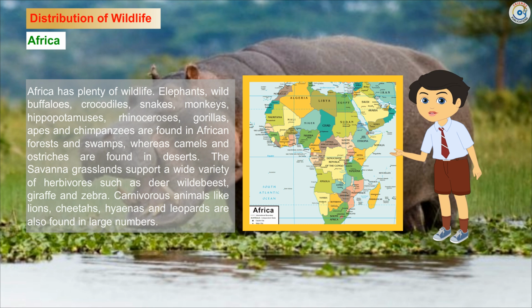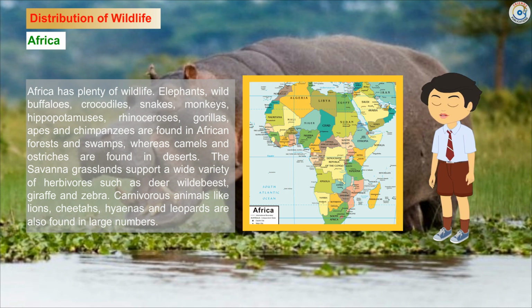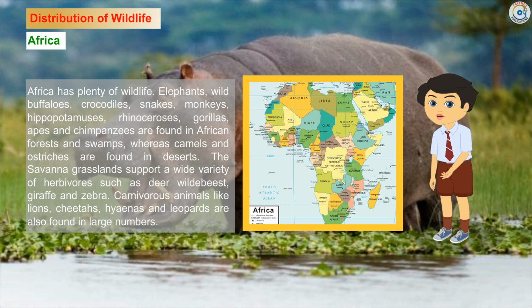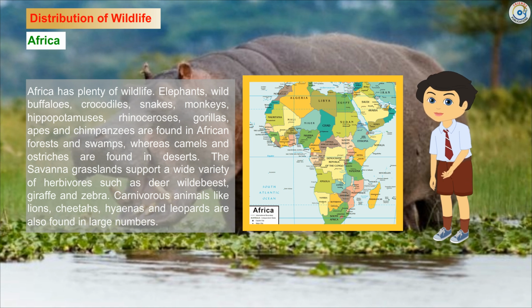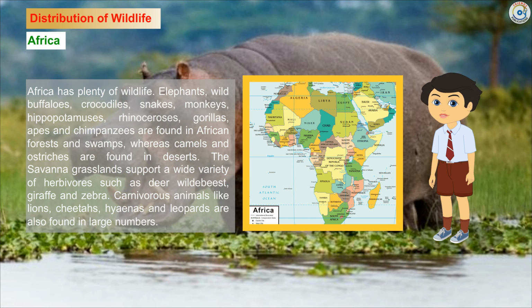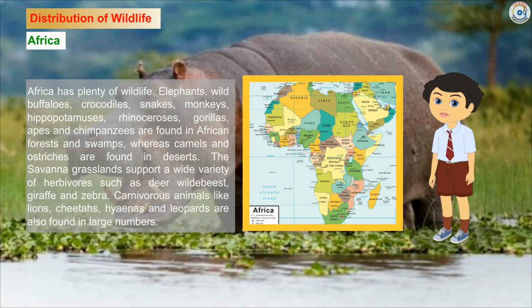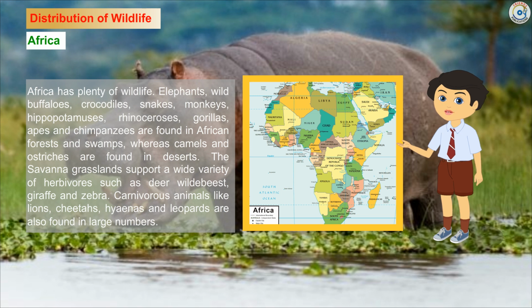The savanna grasslands support a wide variety of herbivores such as deer, wildebeest, giraffe and zebra. Carnivorous animals like lions, cheetahs, hyenas and leopards are also found in large numbers.